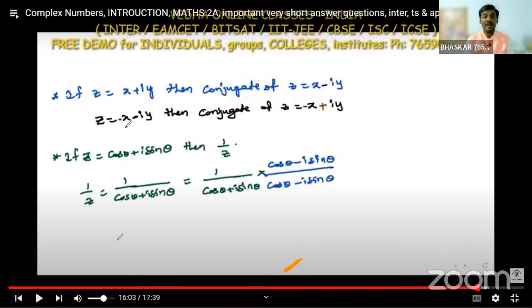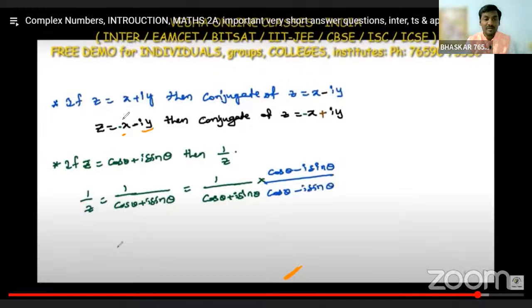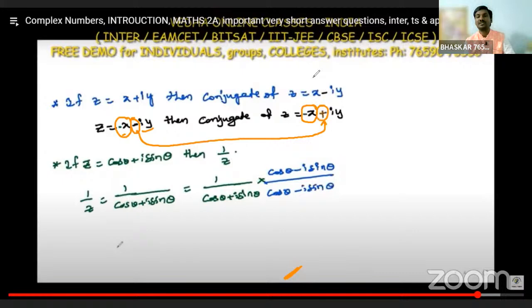Always remember, minus x is the real part, with no change in the real part. We only change the sign of whatever we have in the middle between the real and imaginary terms. And if z is equal to cos theta plus i sin theta, then what is 1 by z?